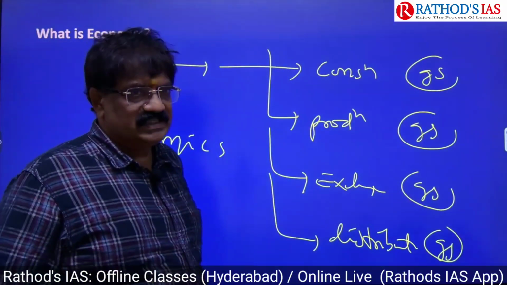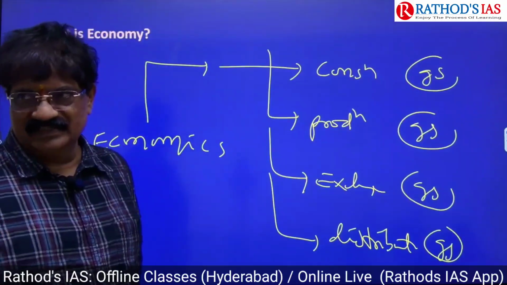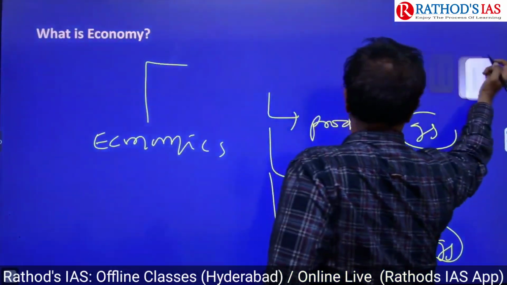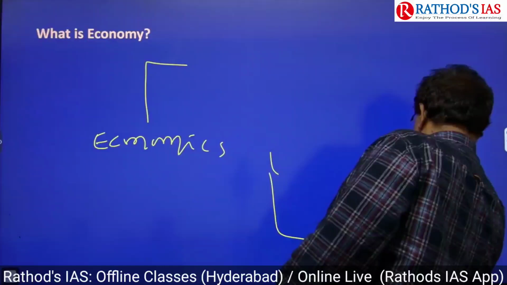These are the 4 words. Yes? Okay. So this is the definition of economics.